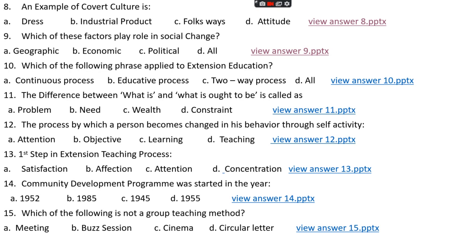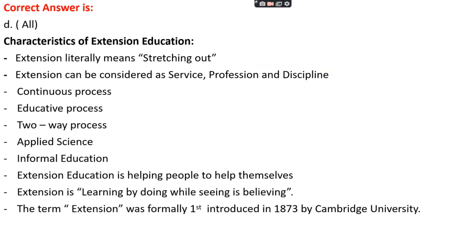Okay. Question number 10. Which of the following phrases applies to extension education? Option A, continuous process. Option B, educative process. Option C, two-way process. Or option D, all. The right answer is option D, that is all.